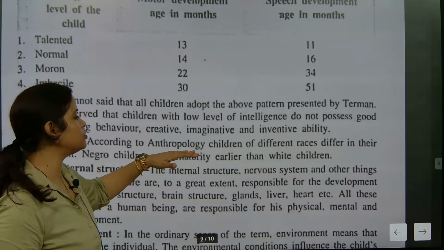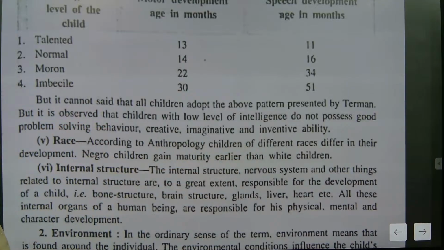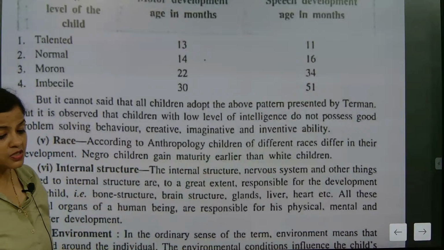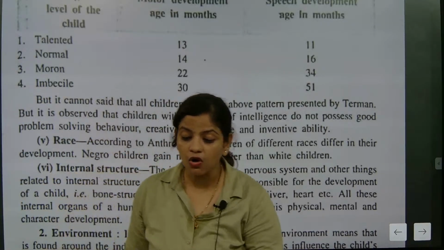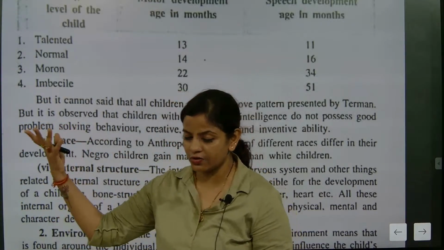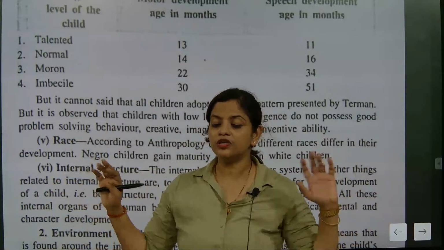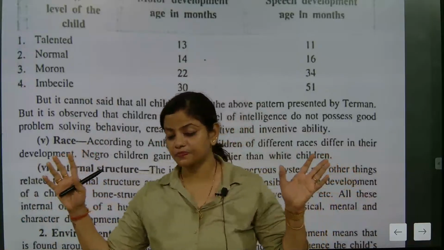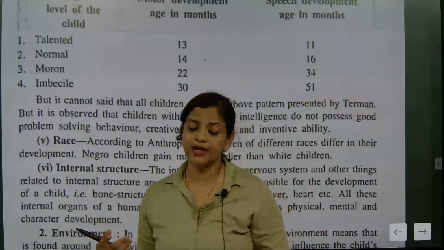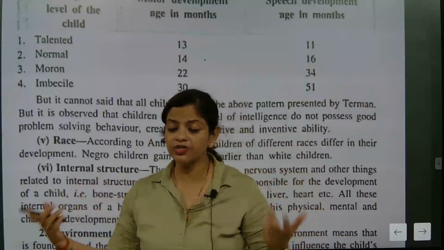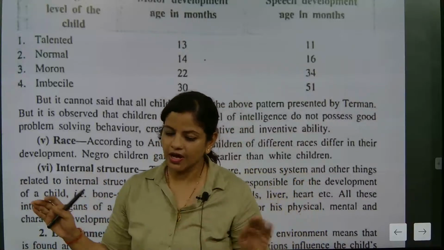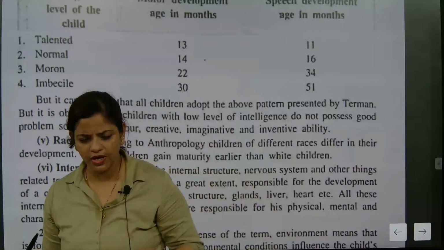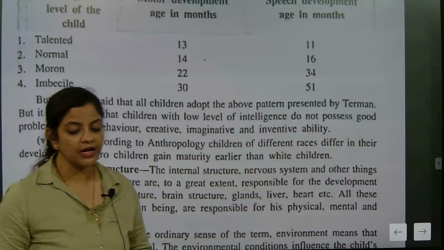According to anthropology, children of different races differ in their development. Negro children gain maturity earlier than white children. This is the most important thing, called race. Here I don't want to use that word on a public platform. Definitely there is race in different types of humans, and they say that Negro children gain maturity faster than white children. I am not going to talk more about this topic, but on a social platform we can discuss it to a limited extent.